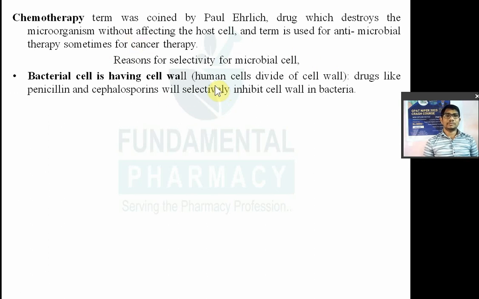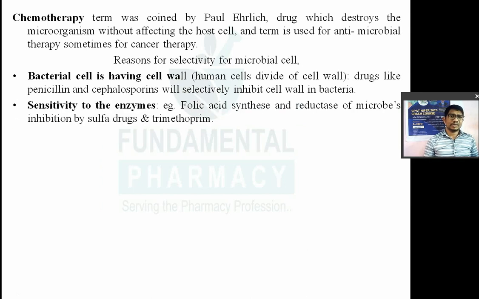What is the reason? The first reason is nothing but the bacteria will have cell wall. So bacterial cell will have cell wall, but human cell will not have cell wall. तो बैक्टीरिया के सेल के ऊपर सेल वॉल होता है, ह्यूमंस के सेल के ऊपर सेल वॉल नहीं होता है. Antibiotics like penicillins, cephalosporins, they selectively target the bacterial cell wall, not human cell wall. That's why they kill the bacteria and leave your host cell unaffected.